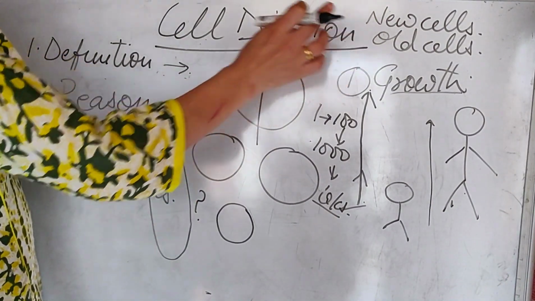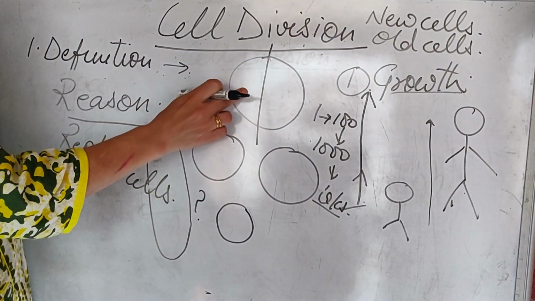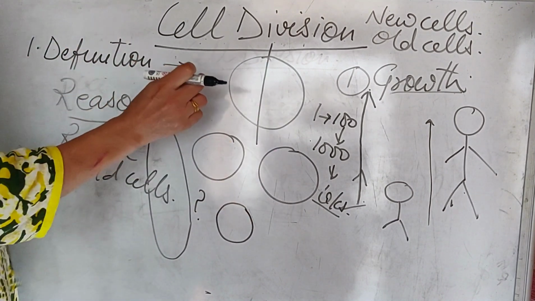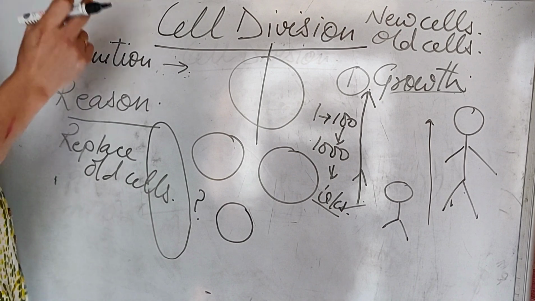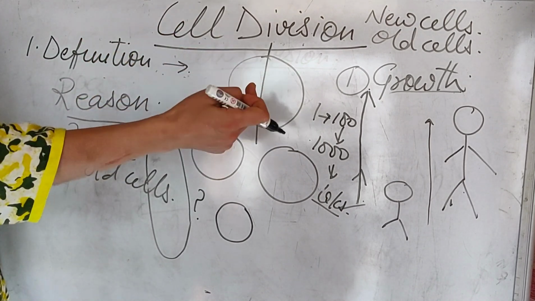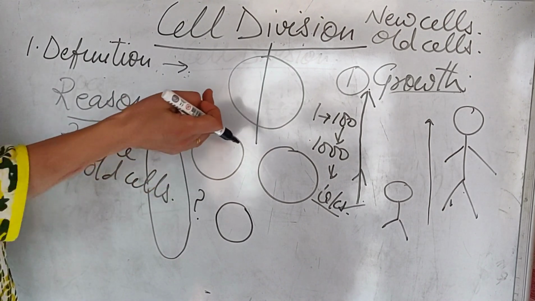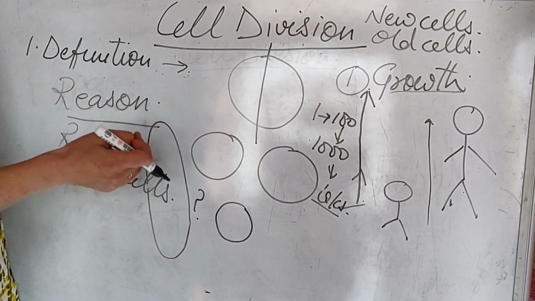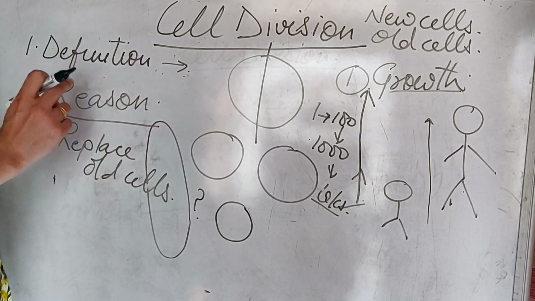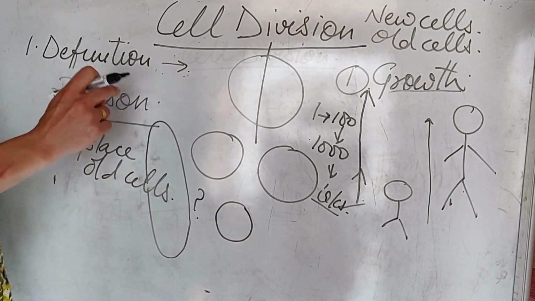How is this new cell made? The old cell gives rise to the new cell. Because in one of the cell theories you have read, new cells arise from the pre-existing ones. This was the theory given by the scientist.